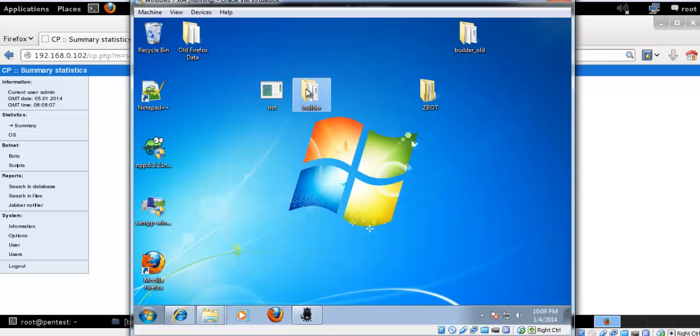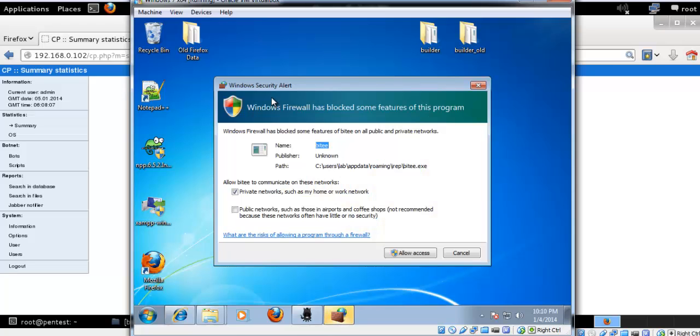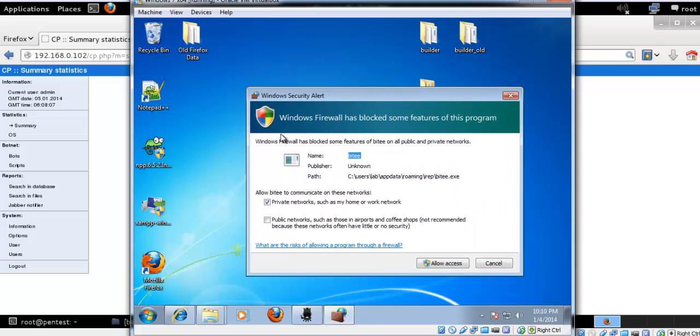So if the victim opens this file, let me just open this file. It is asking for a firewall access, but you can bypass this one using some character that will be bypassing the firewall. So just accept this one.